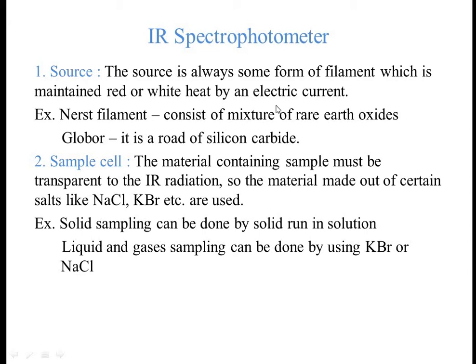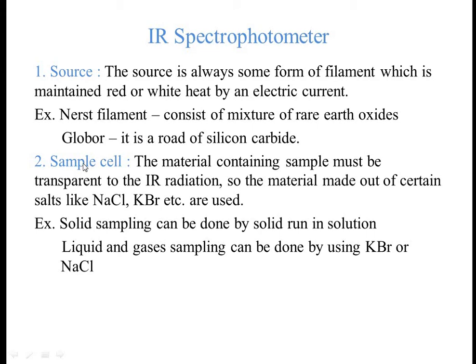For example, Nernst filament, which consists of a mixture of rare earth oxides, or Globar filament, which is a rod of silicon carbide. These are the examples of sources which are used in IR spectrophotometer. The source is the source of IR radiations.